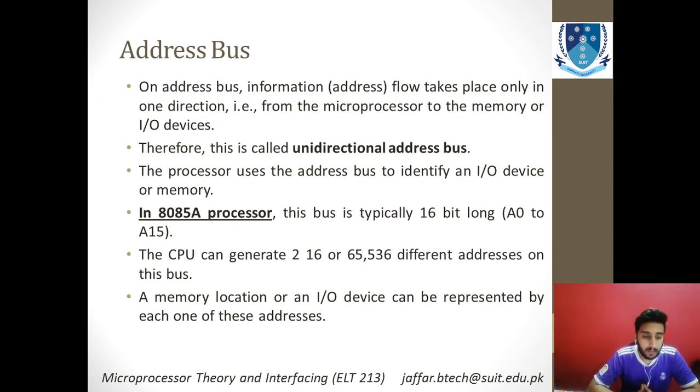On the data bus, the information, which is basically the address, flows from one direction to another, but this direction is only one. You cannot alternate or change the direction of the flow for this kind of bus.